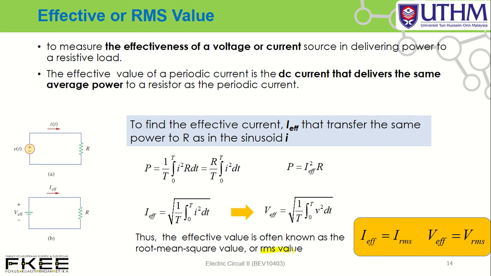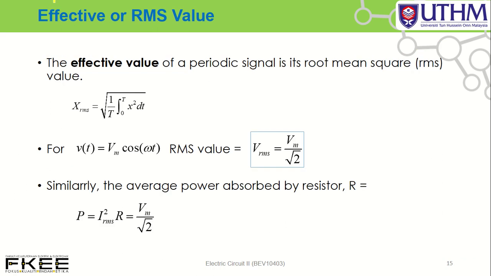I effective equals I RMS, similarly V effective equals V RMS. This is how to prove I RMS or V RMS.